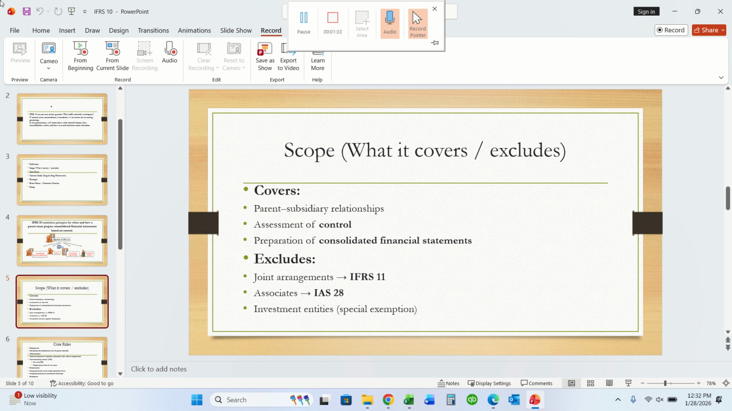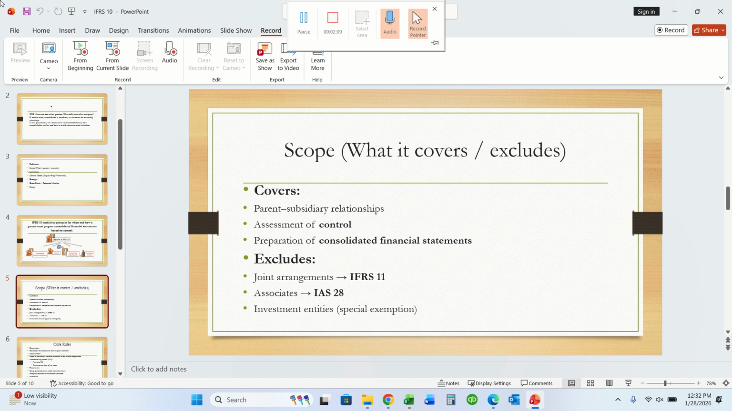Its scope. What does it cover? It covers the parent-subsidiary relationship. What is a parent and subsidiary? A parent is an entity that controls one or more other entities, that is subsidiaries. Control exists when the parent has power over the investee, is exposed to variable returns, and can use its power to affect those returns. Ownership of more than 50% usually indicates control, but control can exist even below 50%.